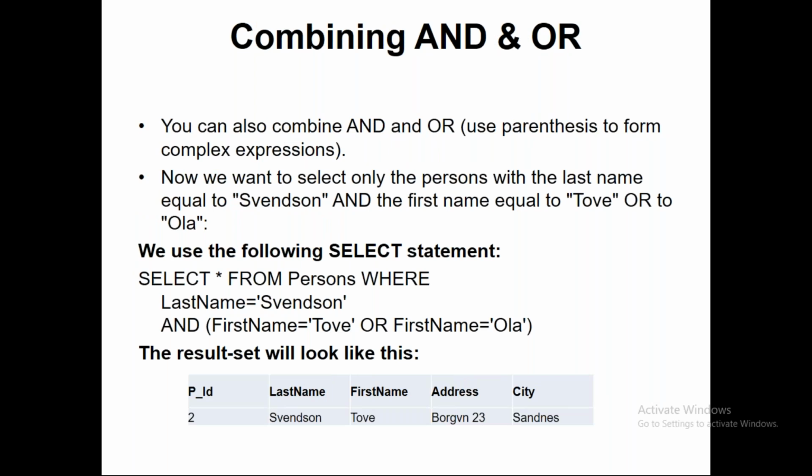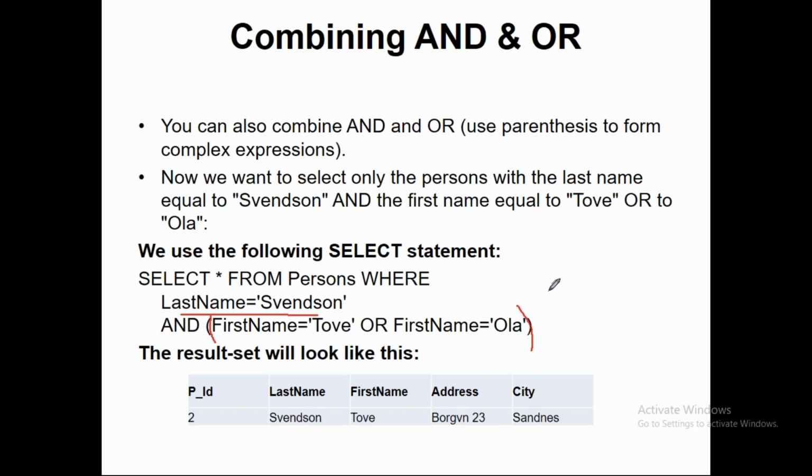Now combining AND and OR operators. If you have to combine both, and you are writing the query something like this: select star from persons where last name is equal to Svensson and in brackets first name is equal to Tove or first name is equal to Ola.